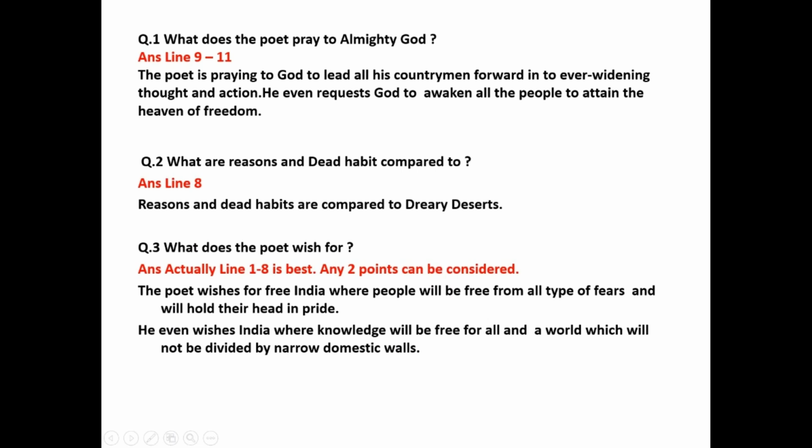Now solutions. Question number 1. What does the poet pray to Almighty God? Students, you can see the answer is present from line number 9 to 11. The answer is, the poet is praying to God to lead all his countrymen forward into ever-widening thought and action. He even requests God to awaken all the people to attain the heaven of freedom.